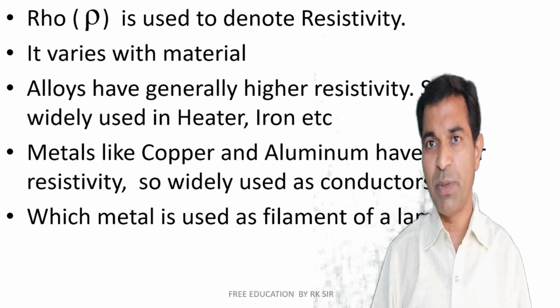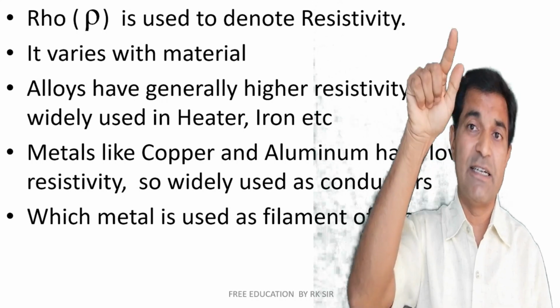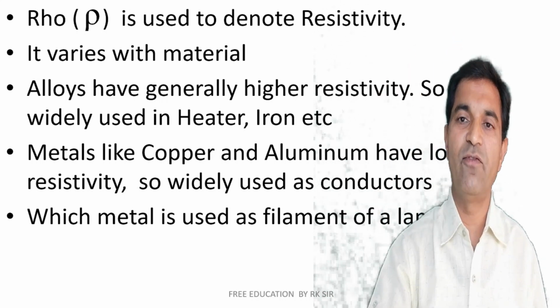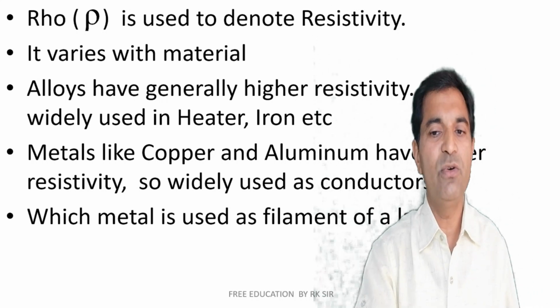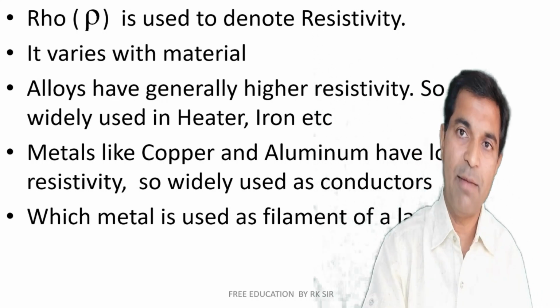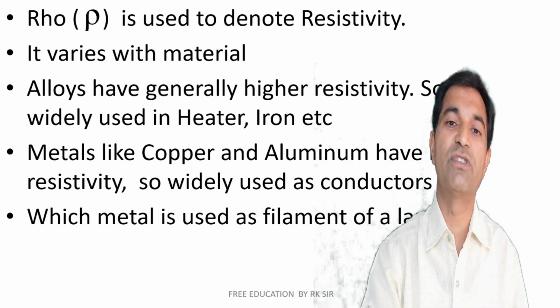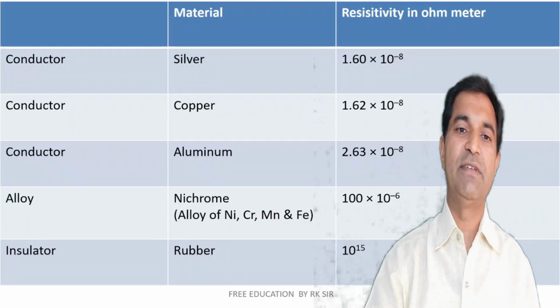Which metal is used as the filament of a lamp? It's tungsten, W. W is derived from Wolfram, a German word, right? So tungsten, W, is used as the filament of a lamp, since it has a little higher resistance and a higher melting point. So it is used because it has higher resistivity.